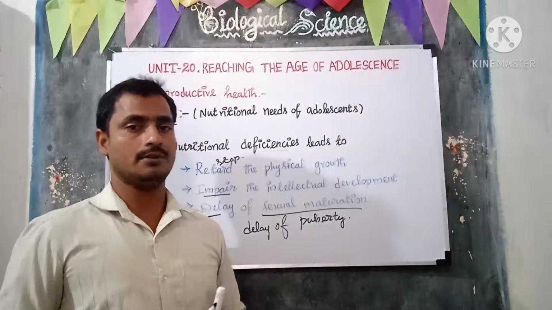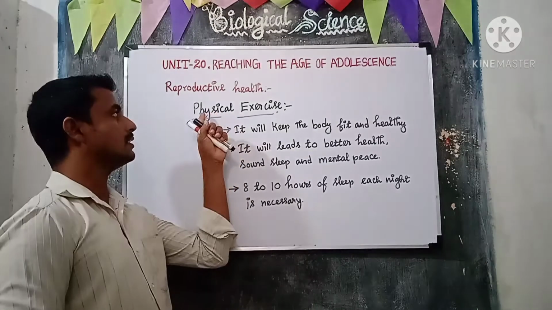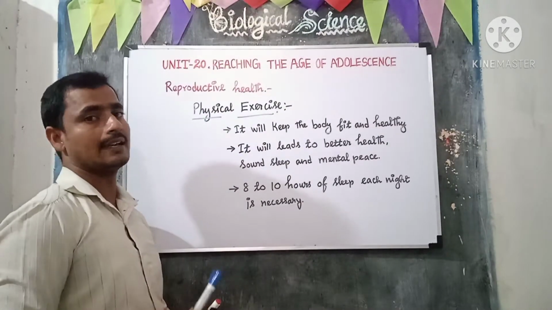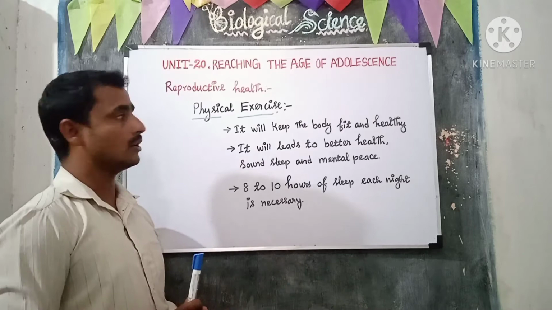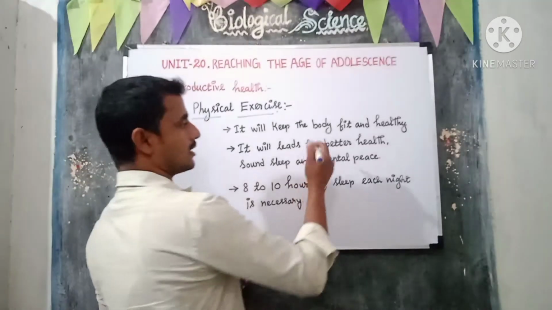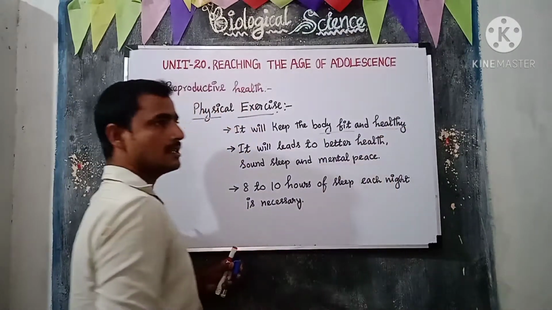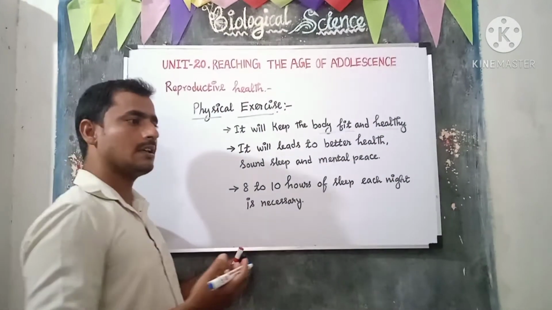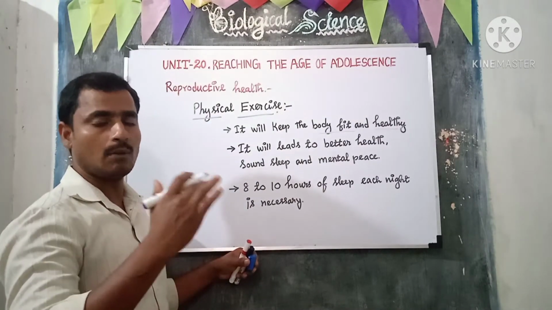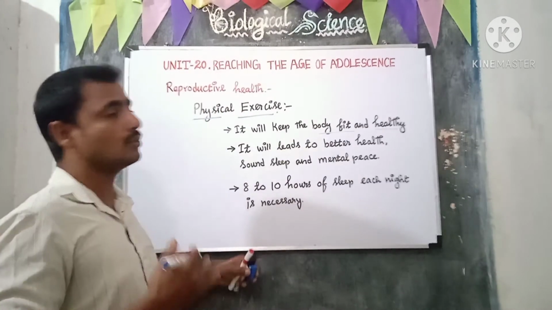One more important thing for reproductive health is physical exercise. Physical exercise is very essential for adolescents. It will keep the body fit and healthy, because during the age of adolescence excess fat occurs in our body. To decrease the excess amount of fat, we should do exercise.